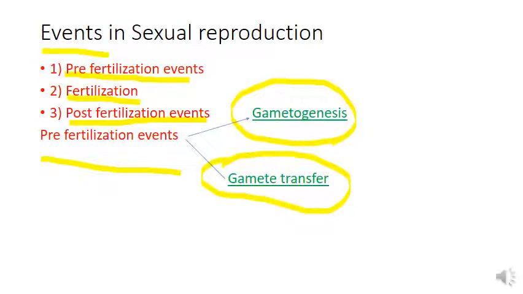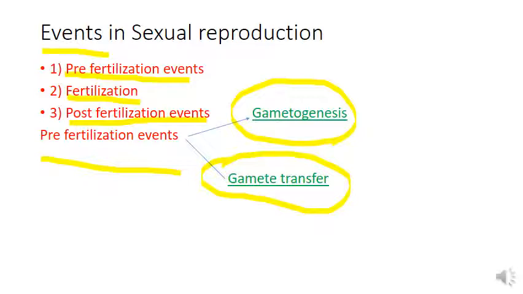For fertilization both the gametes have to be in contact, then only the fusion process will happen. The male gamete will be in one place and the female gamete in another place.